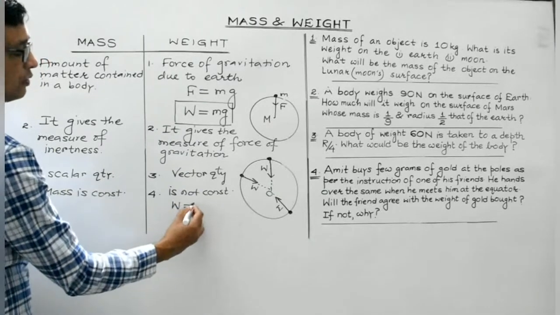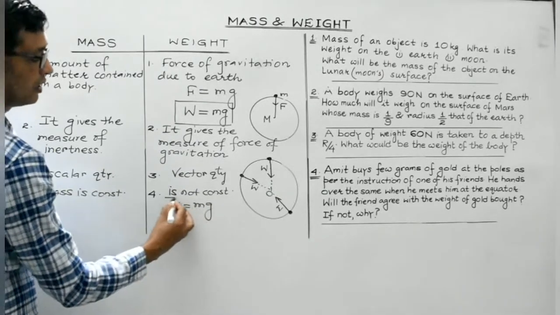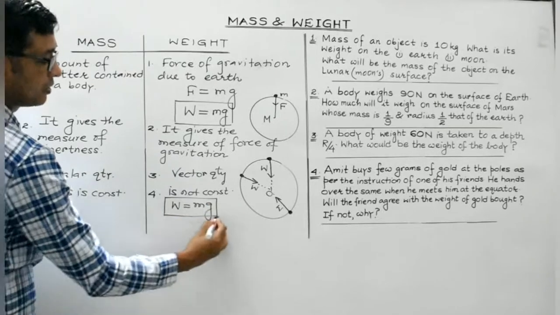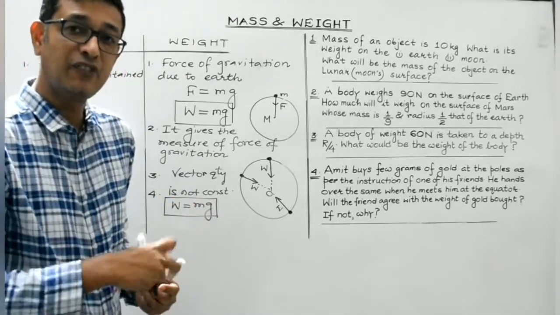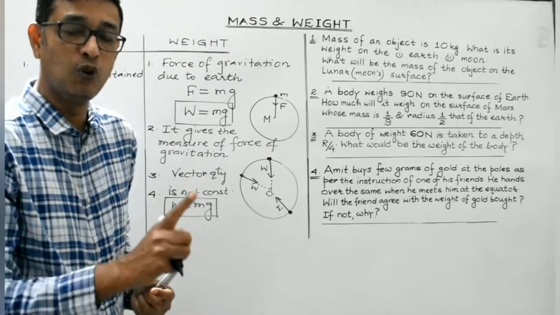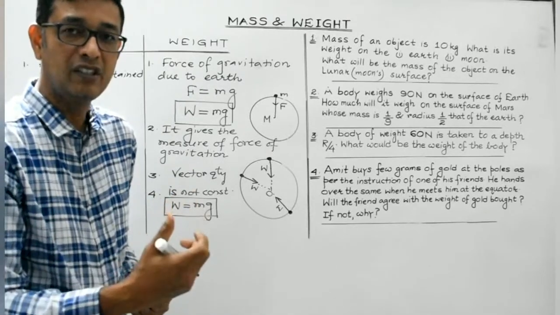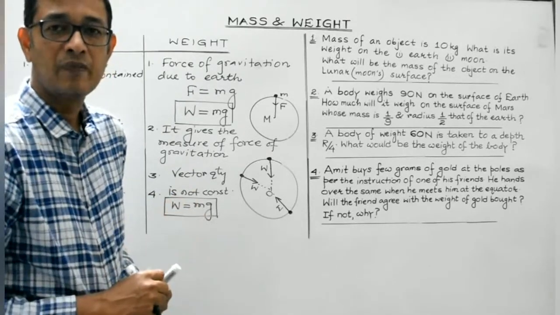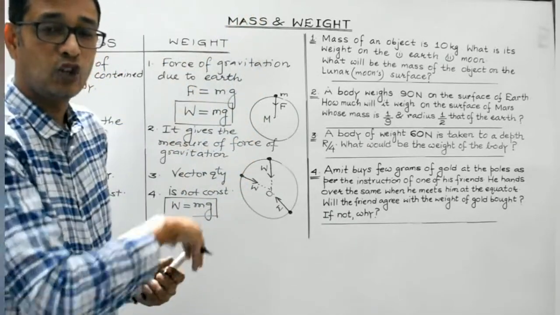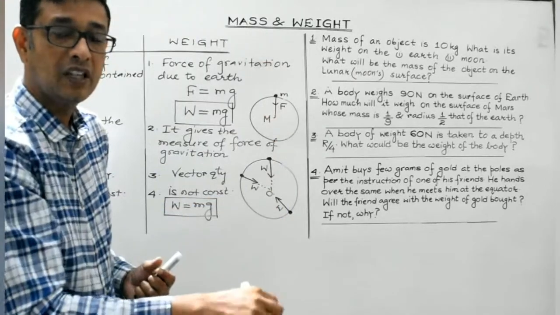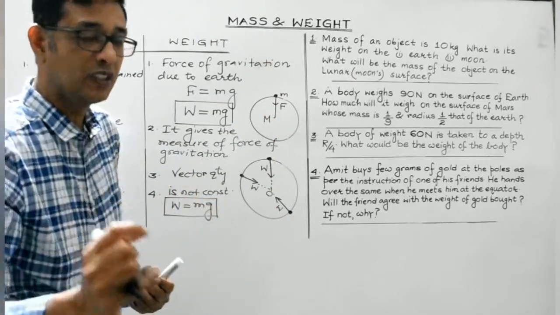Why is it not constant? Because weight is equal to mg. And students, you must remember the acceleration due to gravity, that is small g, is different at different places. At the poles it is maximum, at the equator it has a smaller value. The value of small g decreases with the increase in height. It also decreases with the increase in depth, and ultimately, at the center of the Earth, small g becomes 0.